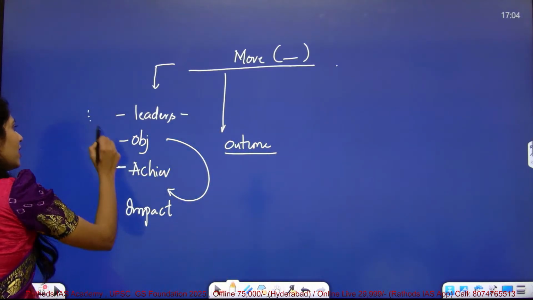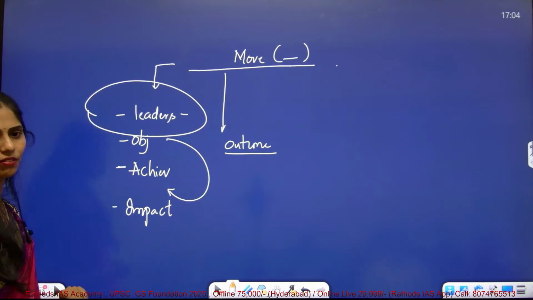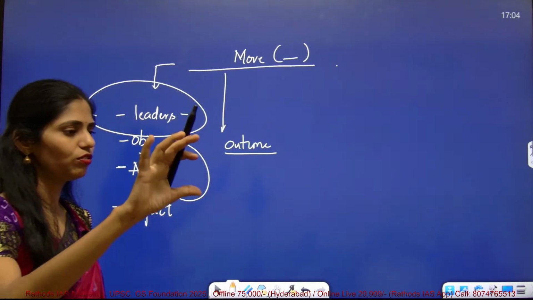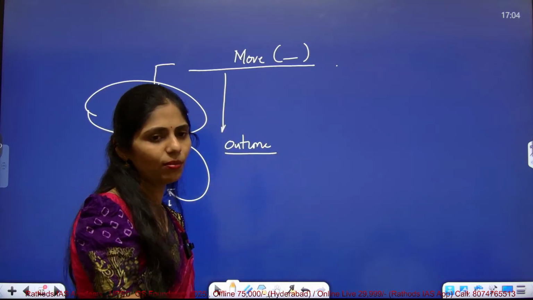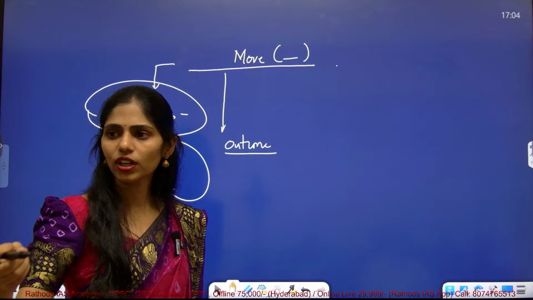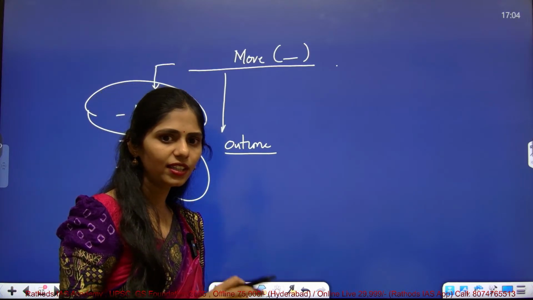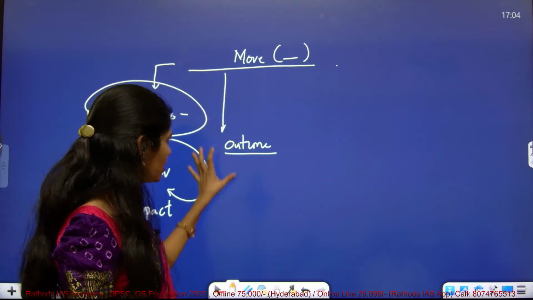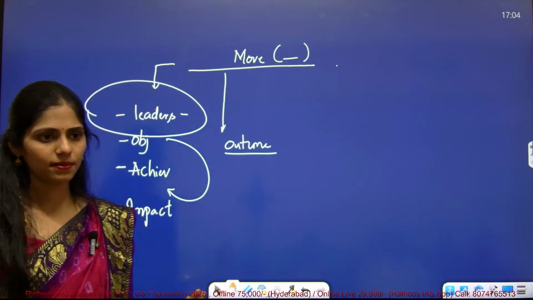And even this leaders part is very important. So they will ask like, consider the following leaders, who among them participated in the civil disobedience movement, who among them followed in salt satyagraha. In that way also you can get a question. So this type of note making is very important.